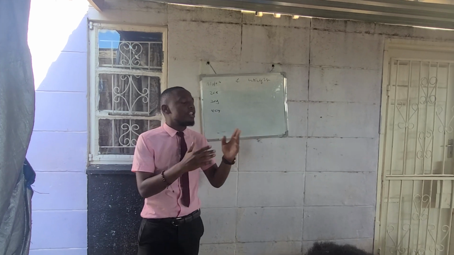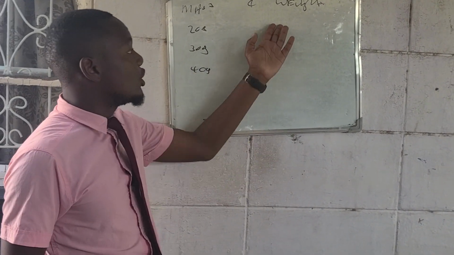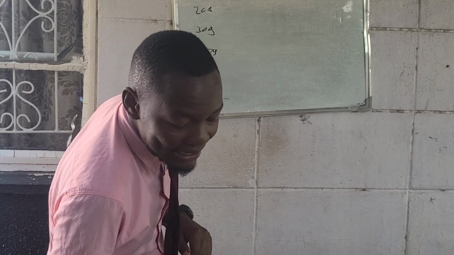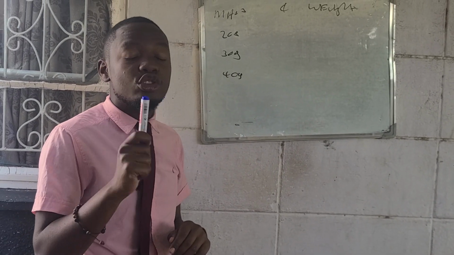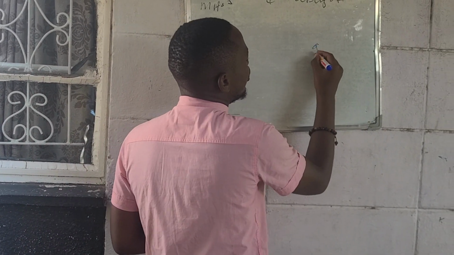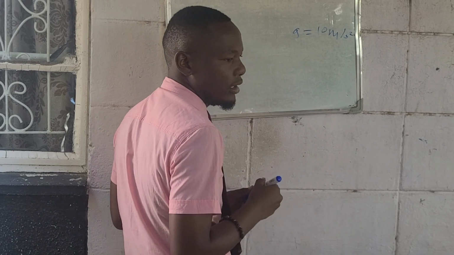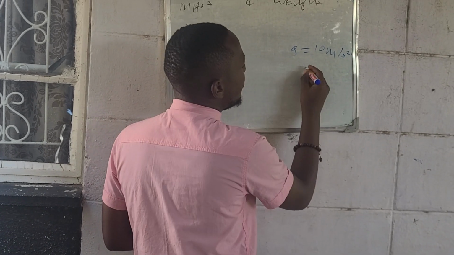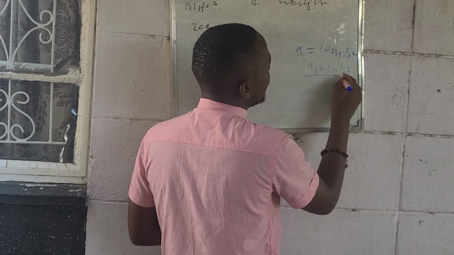Then mass is measured with a balance. Compared to mass, you know what the weight is? We're talking about mass times acceleration due to gravity. So if you are doing combined science, acceleration due to gravity is 10 meters per square second. Some have 9.81 meters per square second.